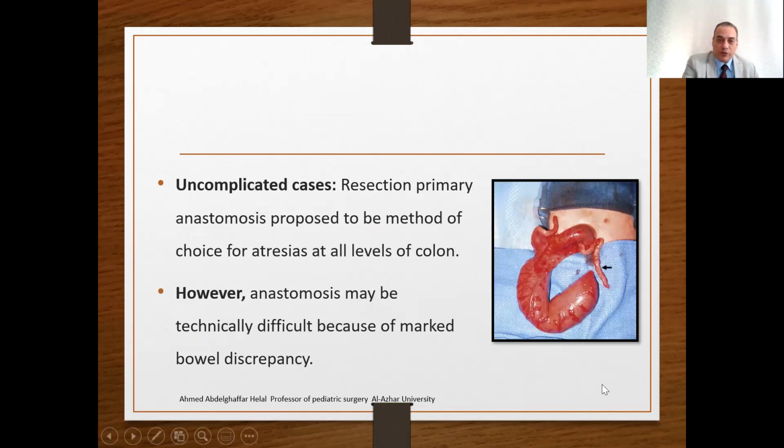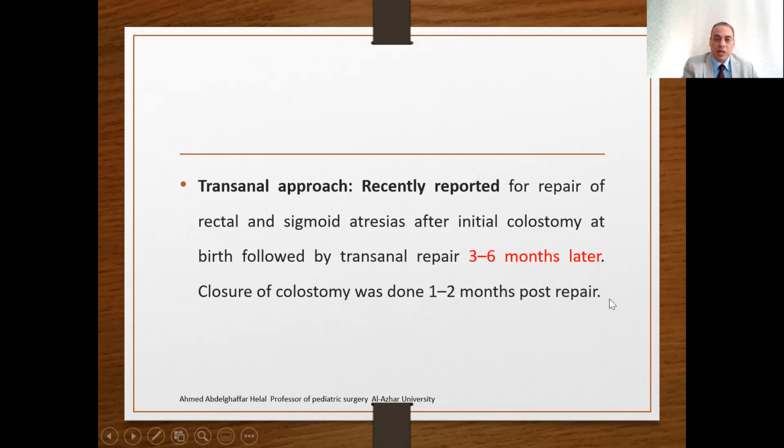As we see, this is a form of the colonic atresia, and this is the appendix here, and the distal colon. You can observe how the colon is dilated and the distal colon is very narrow. In uncomplicated cases, primary resection anastomosis is done. However, anastomosis may be technically difficult because of the marked bowel discrepancy. You can see this is the dilated proximal bowel and the collapsed distal bowel. You need to anastomose this to this, a very difficult anastomosis.